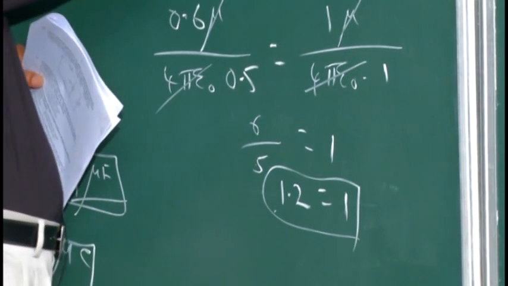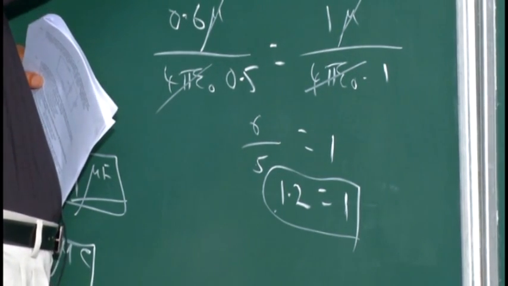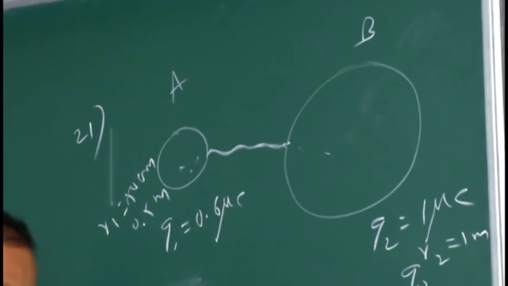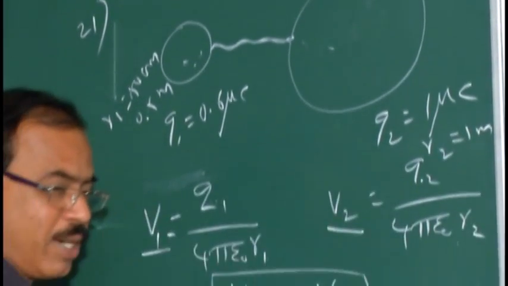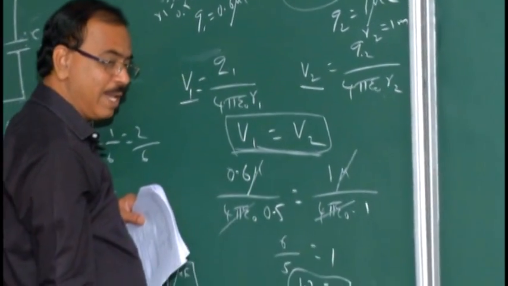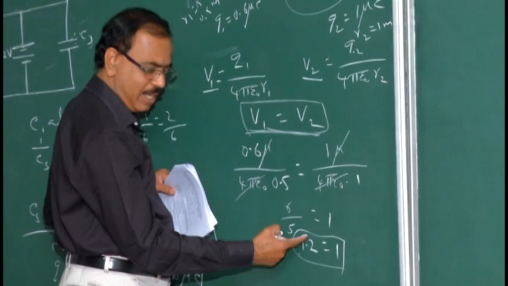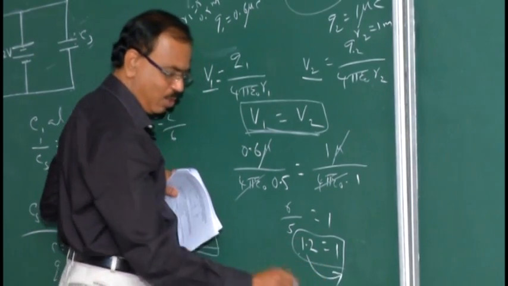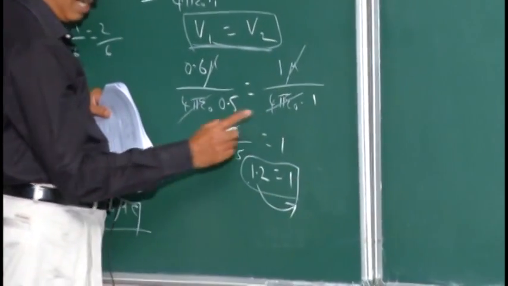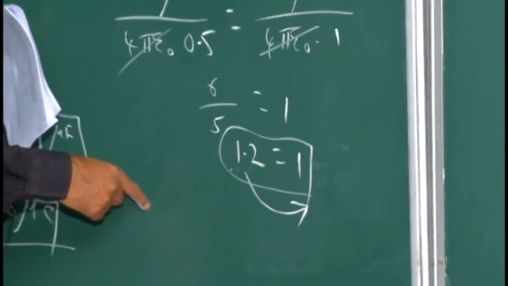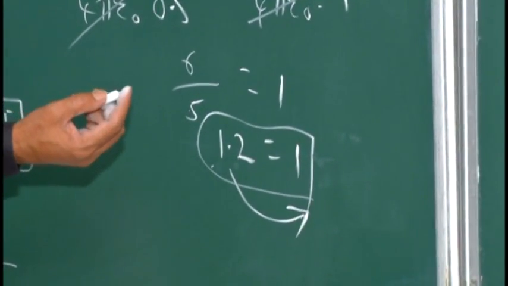Now when you connect the two using the conducting wire, the charges will flow from one sphere to another sphere. Why? To make the potentials equal. So it cannot come from here to here, it has to go from here to there. If 0.1 goes from here to there, then 1.1 is equal to 1.1. It is clear now.